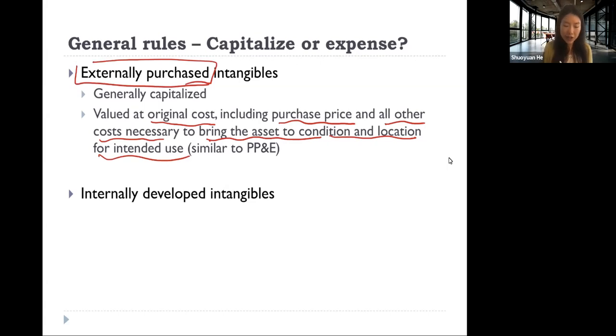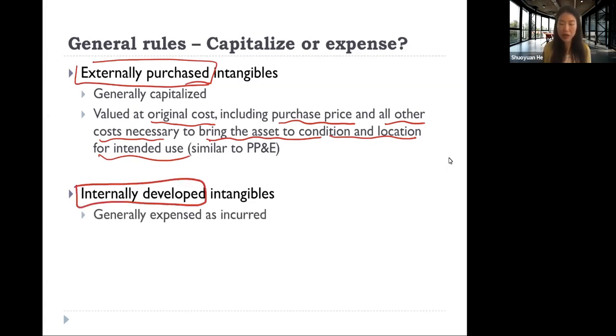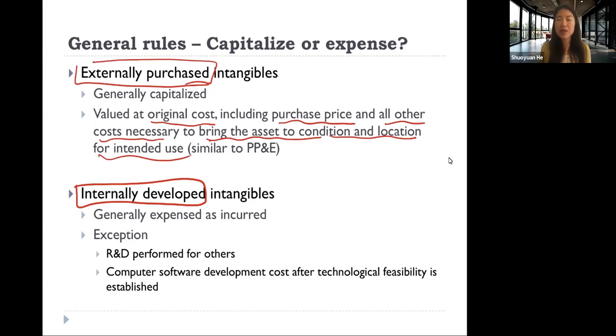However, if they are internally developed intangibles, we usually expense them as incurred. However, there are some exceptions. For example, R&D performed for others can be capitalized. Computer software development cost after a certain phase, after technological feasibility is established, we can capitalize as well.